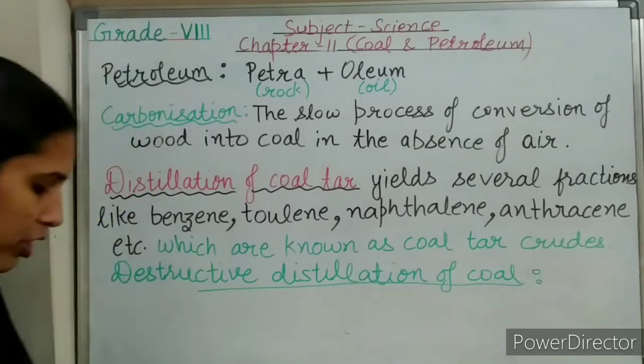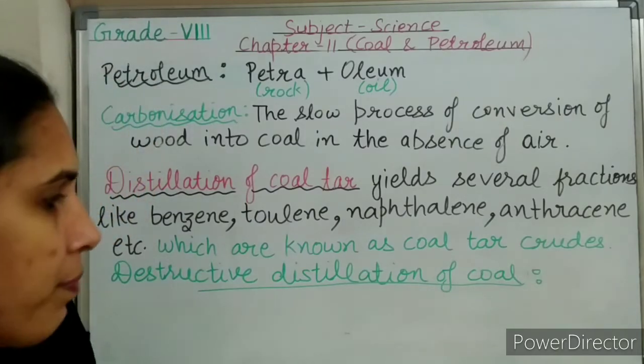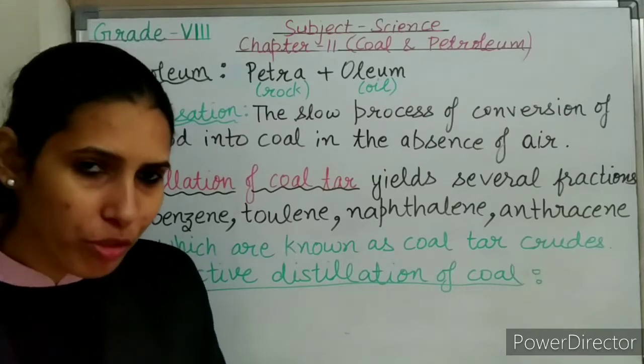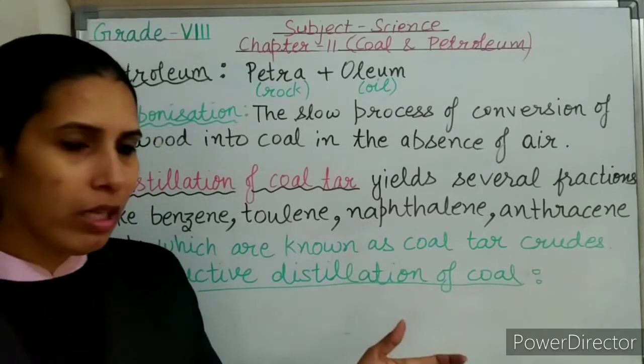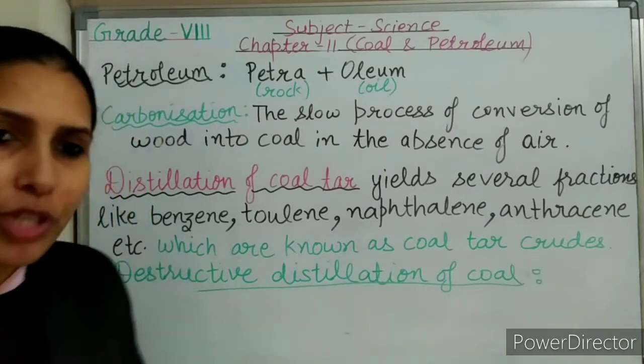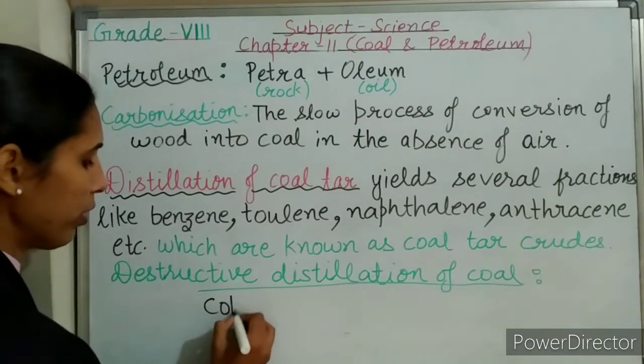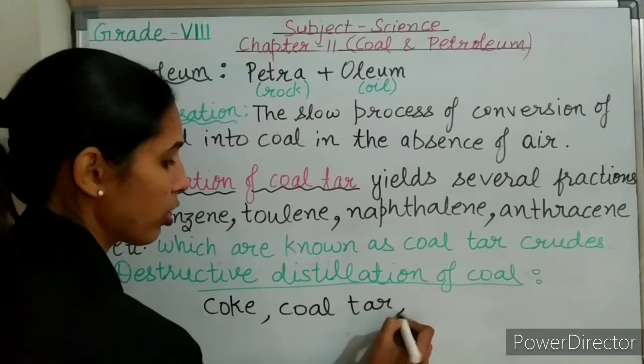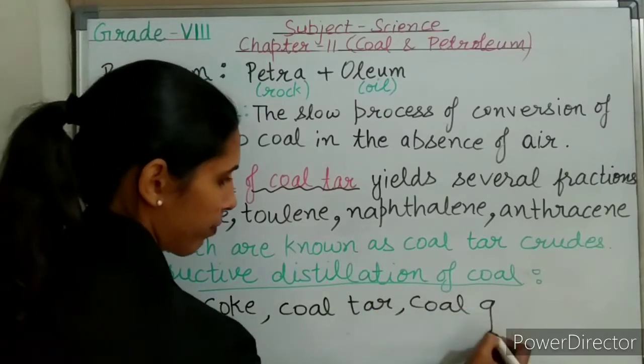What is destructive distillation of coal? When coal is heated strongly in the absence of air, from this process we get three useful products. One is coke, second is coal tar, and third is coal gas.